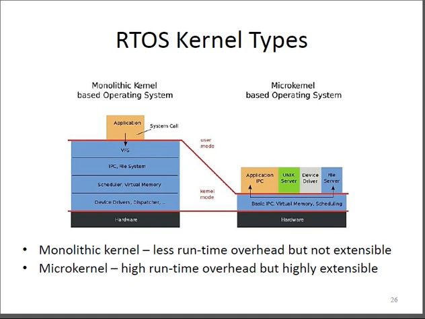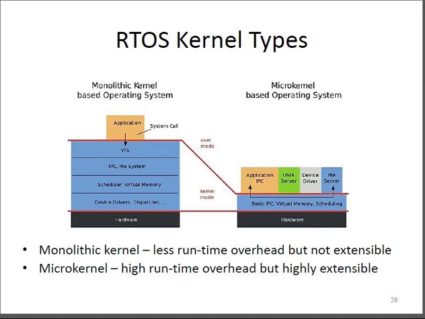Now we go to the next point of discussion, that is with respect to the RTOS kernel type. As you all know, we have seen the different types of kernels in operating systems. Based on that, this RTOS kernel discussion is also coming here. In this particular RTOS kernel, you have to understand that there are two types of kernels. One is the monolithic kernel, another is the microkernel.